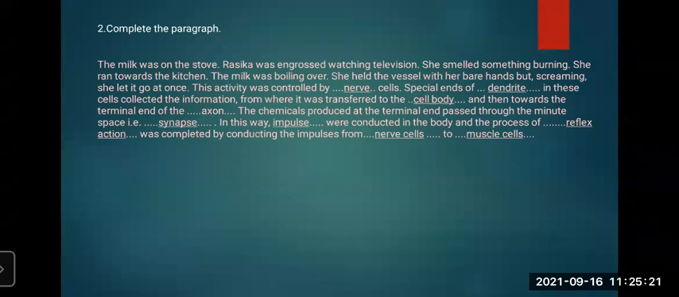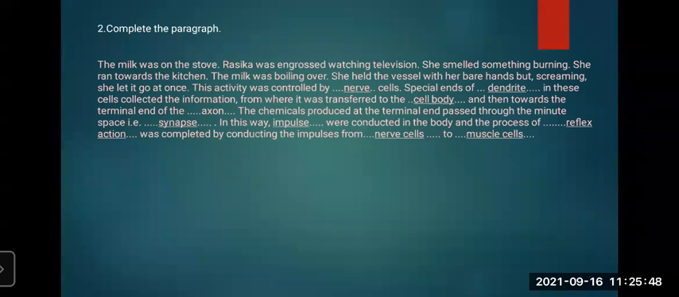The milk was on the stove. It is something related to reflex action. The milk was on the stove. Rasika was engrossed watching television. She smelled something burning. She ran towards the kitchen. The milk was boiling over. She held the vessel with her bare hand, but screaming, she let it go at once. This activity was controlled by nerve cells. We have learned about this reflex action.